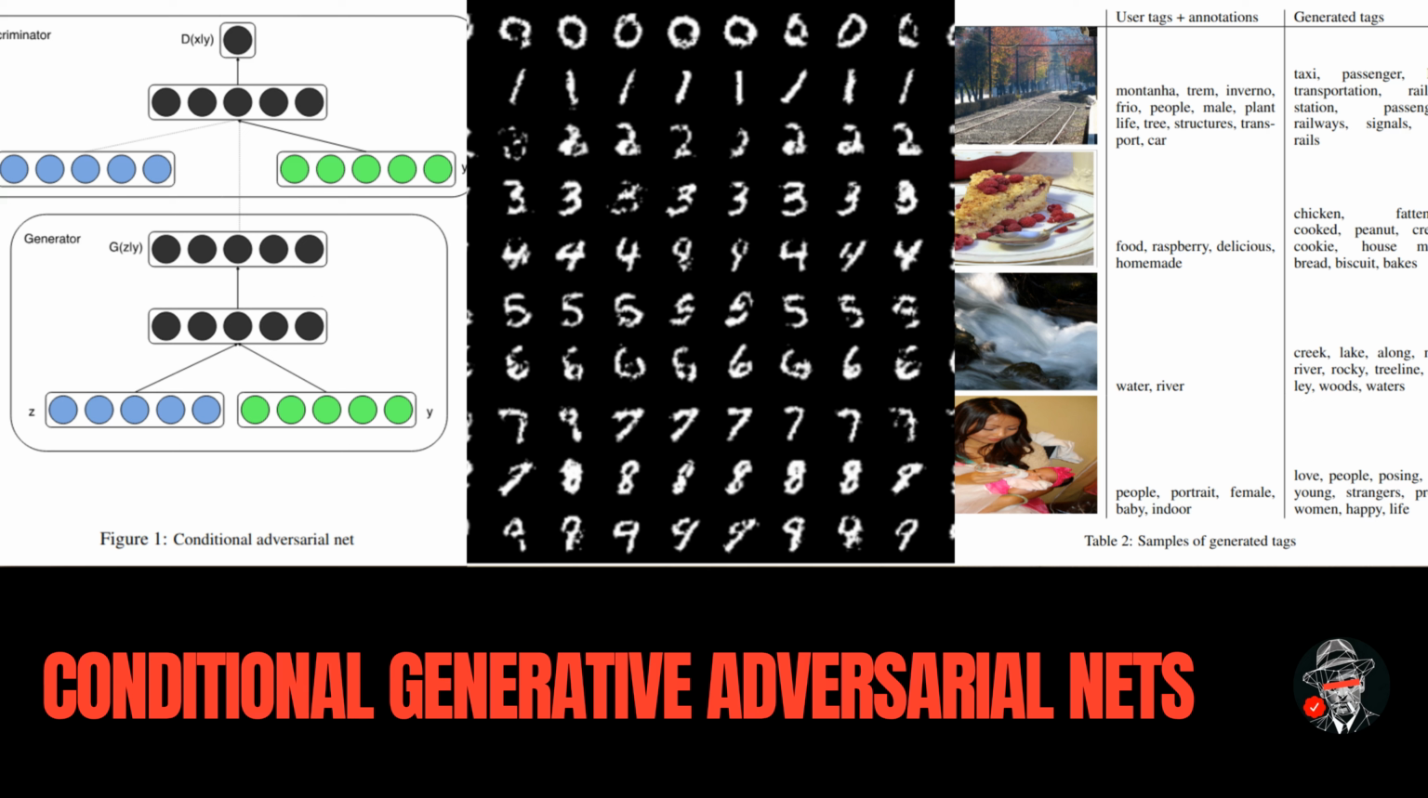In the discriminator, the real or generated data and the auxiliary data are presented as inputs to a discriminative function. The objective function of this two-player min-max game is minimize with respect to G and maximize with respect to D, the value function. Figure 1 illustrates the structure of a simple conditional adversarial net.